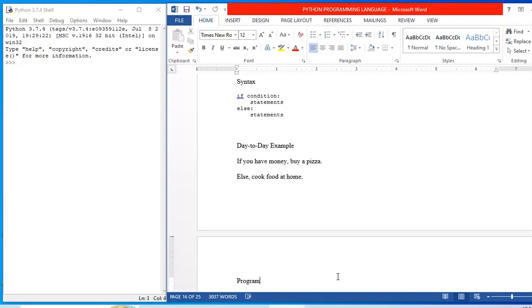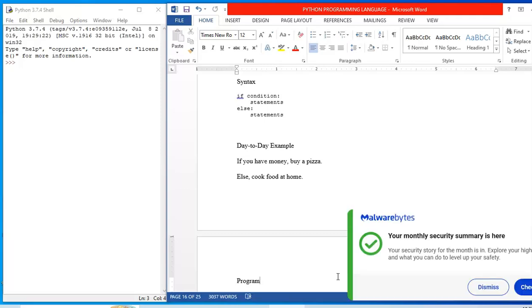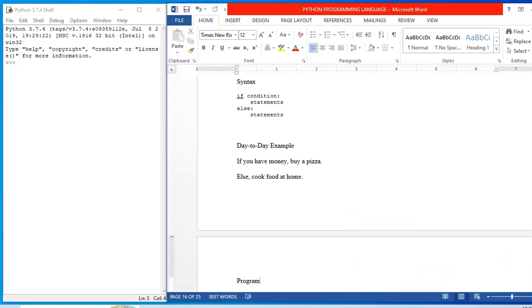What if you do not have money? So otherwise, that is else, cook food at home. So we have got two conditions. If the condition is true, buy a pizza. Else, if the condition is false, then cook food at home. That is what is there in the if else statement.